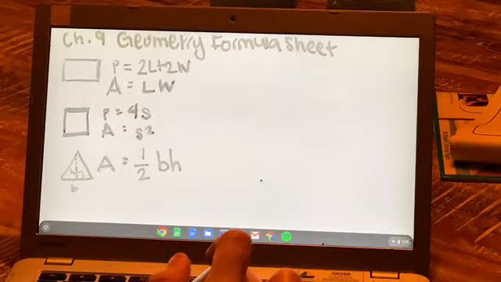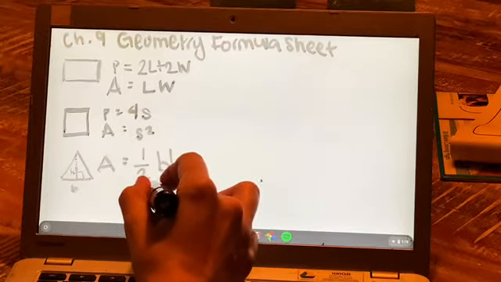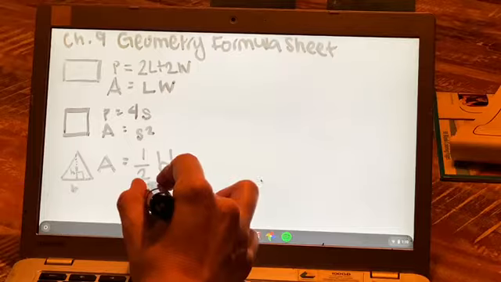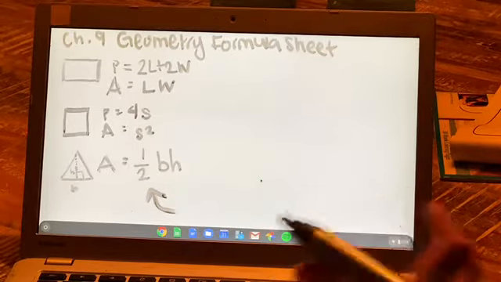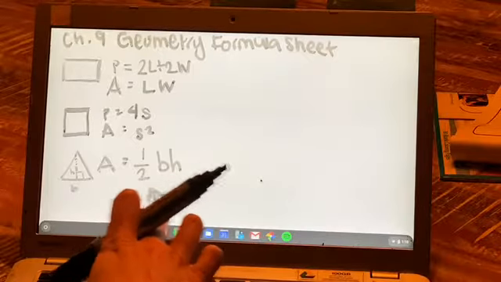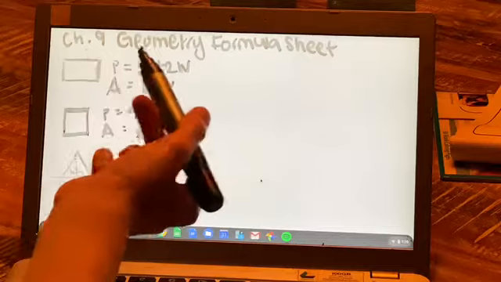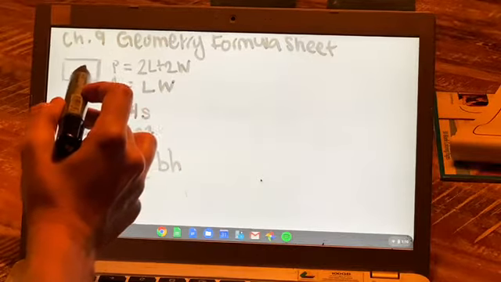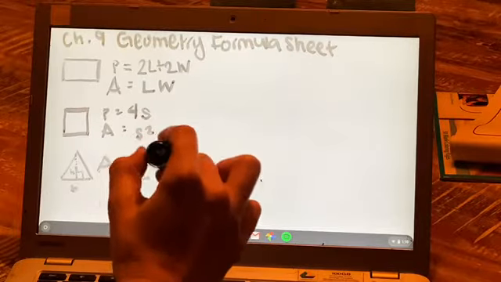A lot of times whenever students take this quiz, they totally forget about this very important 1/2. So you must multiply by 1/2 or divide by 2, right? Because otherwise, you're just doing this formula. You're just doing the rectangle. But for a triangle, you know, it's half. So do not forget this half, okay?